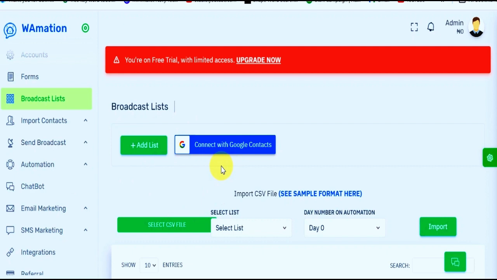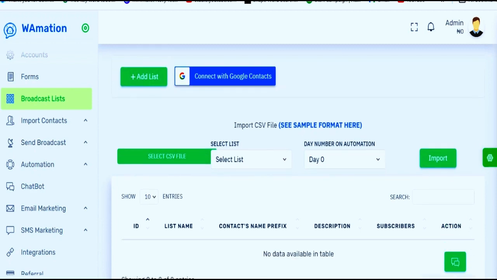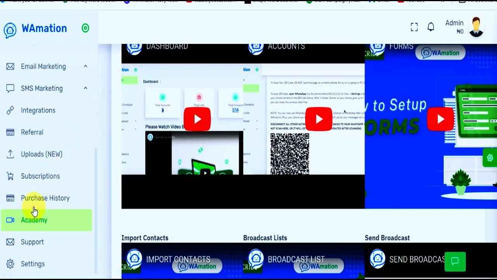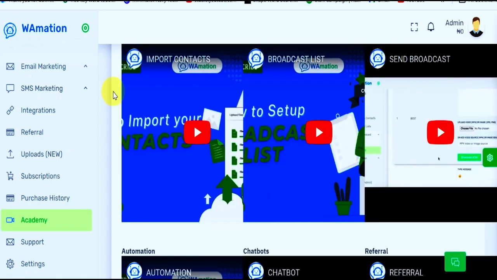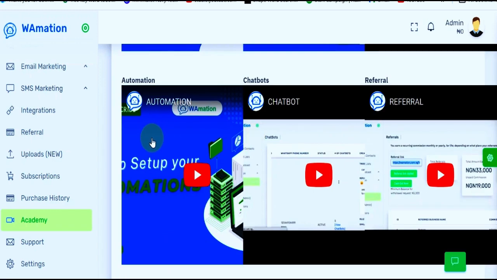For a new person who is just starting with the platform, there's a possibility that you might not have much idea about it, even though I would like to touch a little of it. For more information, you scroll down to this point, where you have the academy. This is all the necessary information here: everything about the platform, the dashboard, your account, your form, importing contacts, broadcast list, send broadcast, and your automation. That is the key thing, where it responds as if you are the one responding.